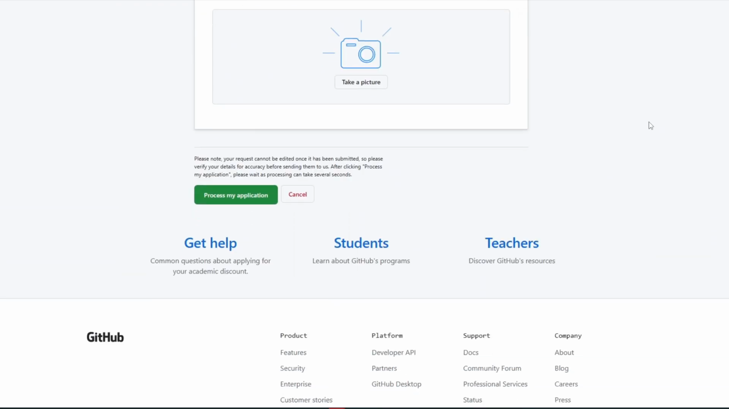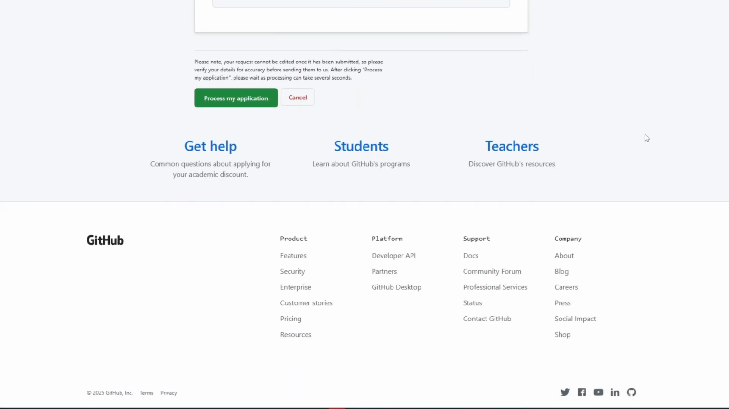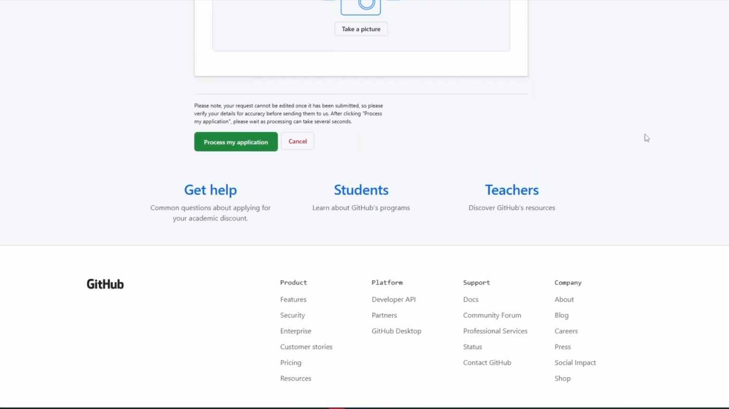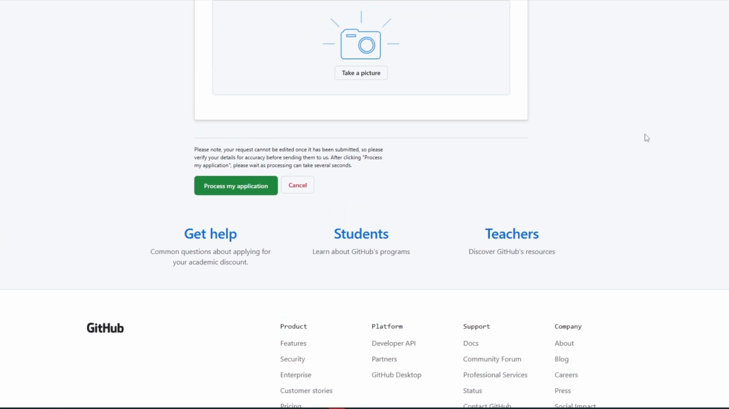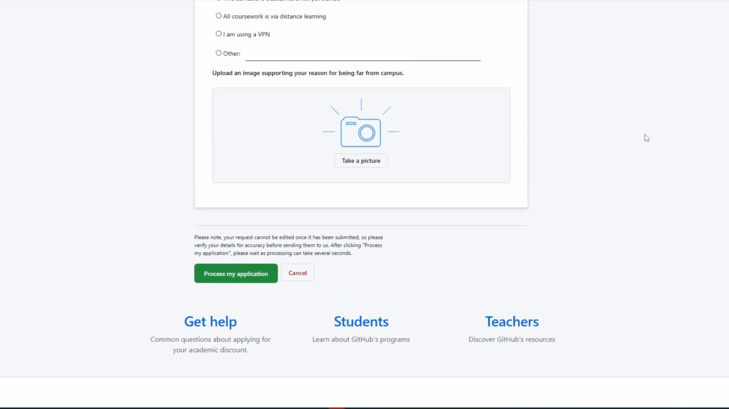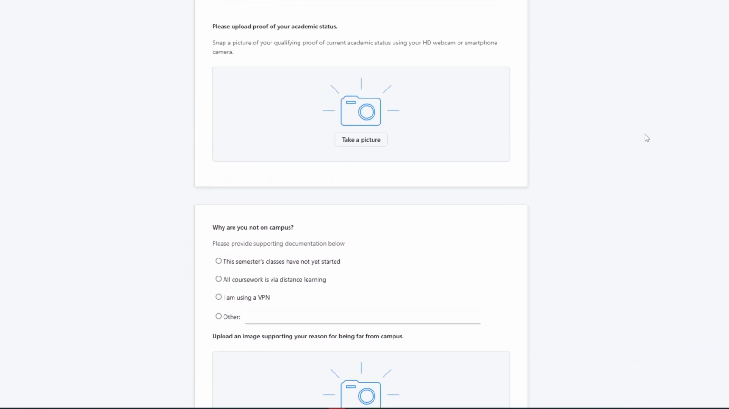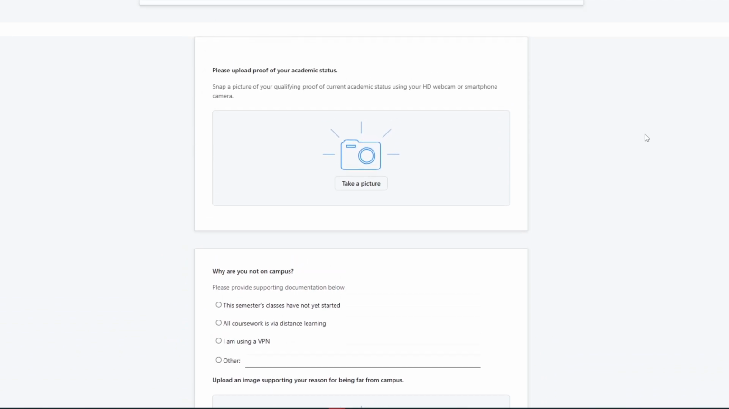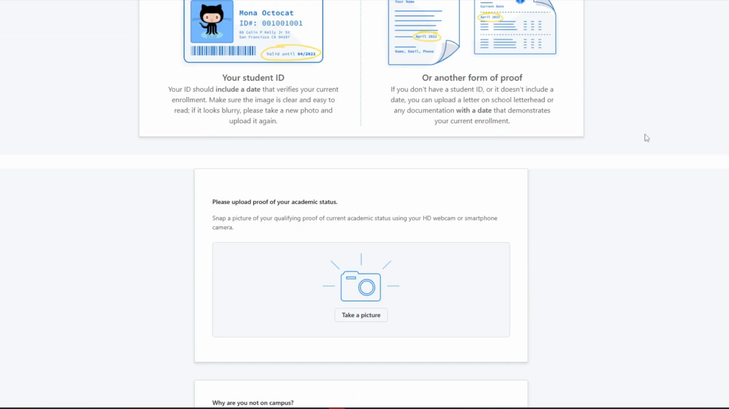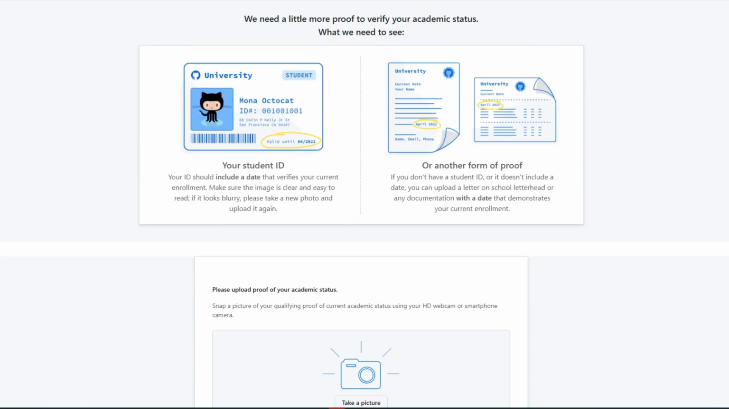Now, the GitHub Student Developer Pack is a fantastic resource for students who want access to professional developer tools, cloud hosting, and educational platforms for free. By following the steps, you can easily apply and start using premium tools to enhance your coding skills. If you're a student interested in software development, web design, or cloud computing, don't miss this opportunity.